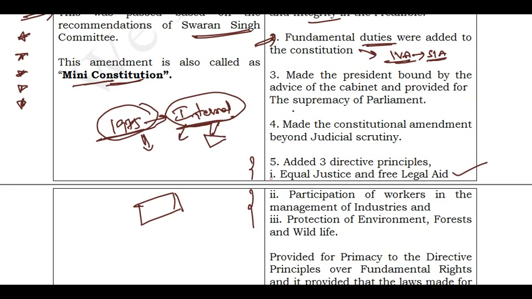And what are some bad provisions given by this constitution amendment? The first one is that it made the president bound by the advice of the cabinet. See, whatever advice is given by the cabinet, that is supreme.